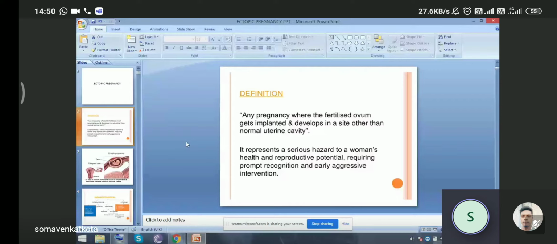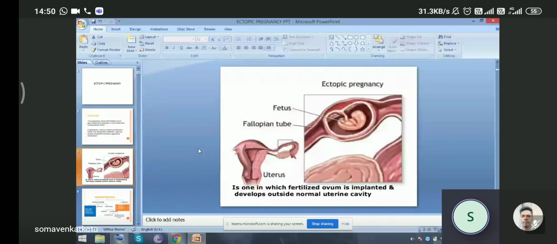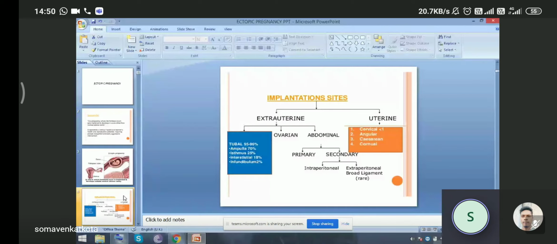So this is the picture showing a fallopian tube where the pregnancy occurred. Any place other than the uterine cavity where fertilization occurs is known as ectopic. So this is one diagrammatic presentation in which the fertilized ovum is implanted and develops outside the normal uterine cavity. So what are the implantation sites?